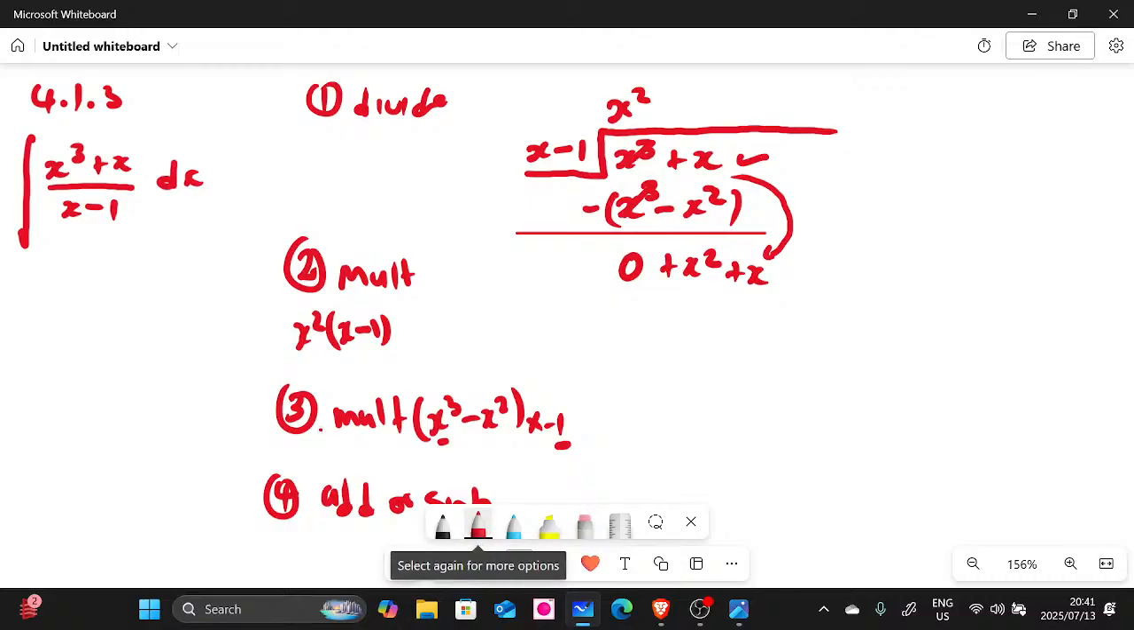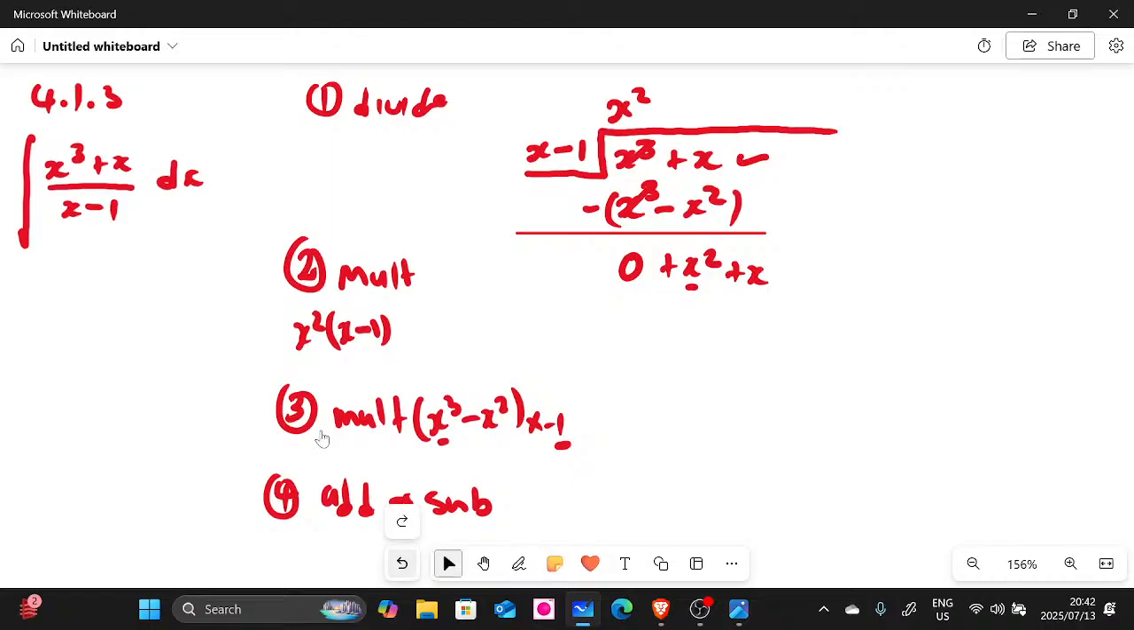The first step this time around, let me just erase these things. We divide x squared with x, right? So this x squared here, we're going to divide it with that x. Remember, the x is the divider. So x squared divided by x, you're going to have positive x. Then the second step, what do we do now?